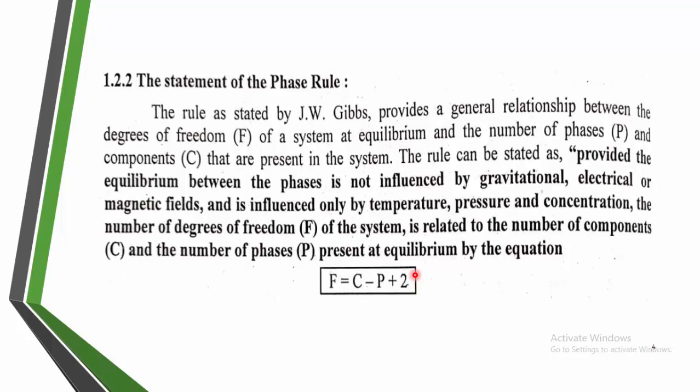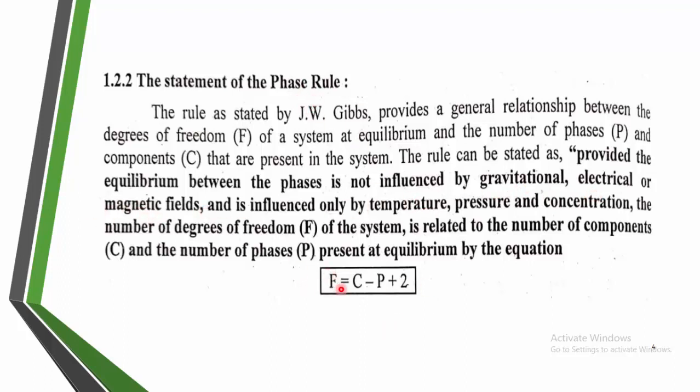If I take the same example of water, that is ice, water in solid, liquid water as well as vapors, means solid, liquid and gases, three different phases we can say. So this system is influenced only by temperature, pressure and concentration, not by the gravitational, electrical and magnetic fields.